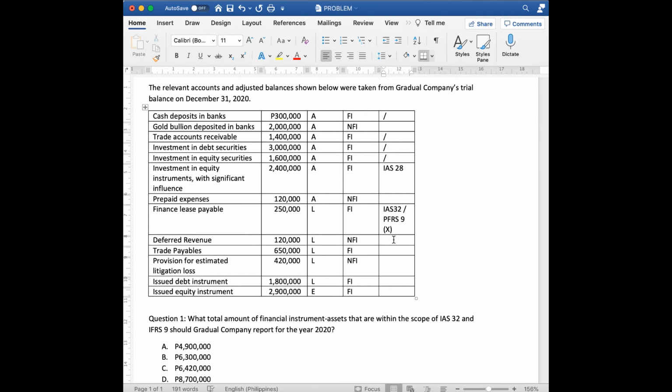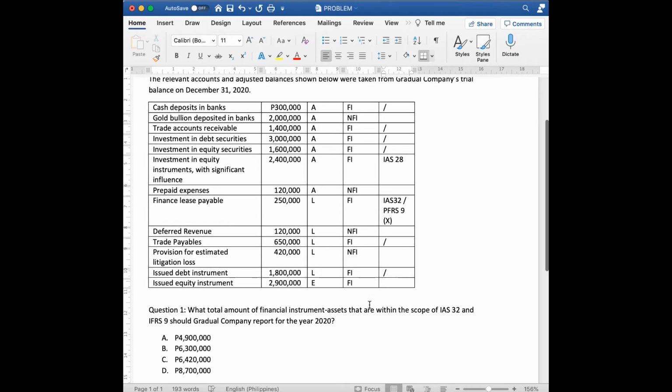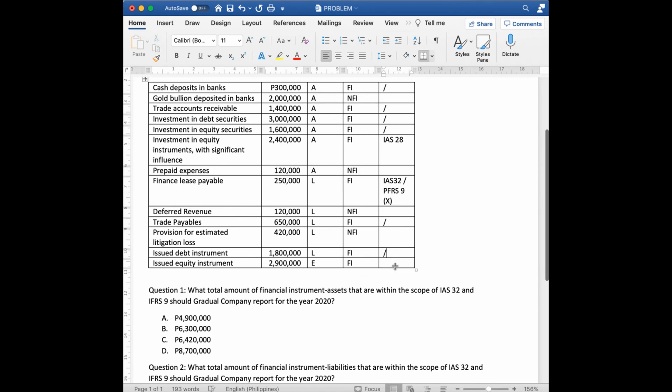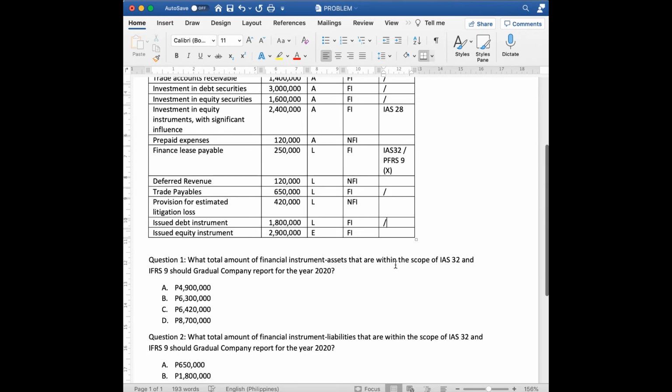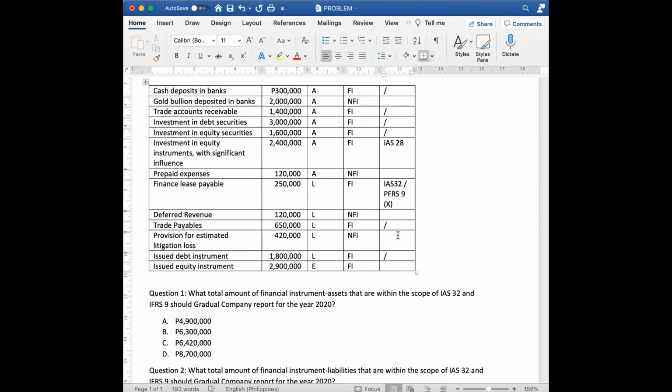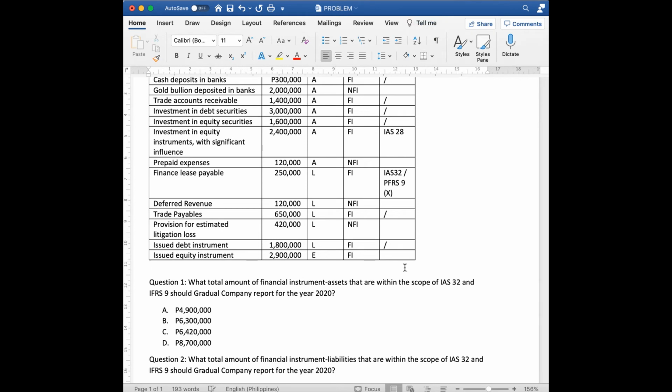Deferred revenue, hindi kasali. Financial instrument, correct. Pasok pa din po siya. Then, issued instrument, pasok. Ayan po. So, therefore, we can preliminarily answer na question 1 and question 2. Kasi, at least yung question 2, liabilities ang tanong. So, we can actually answer it na. Okay. For question 1, we can already answer.